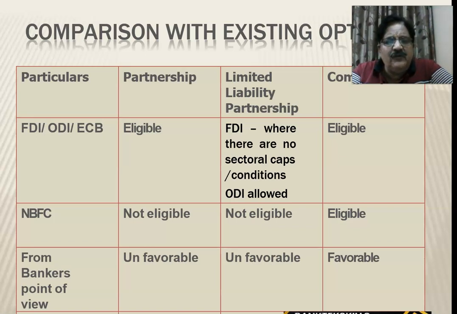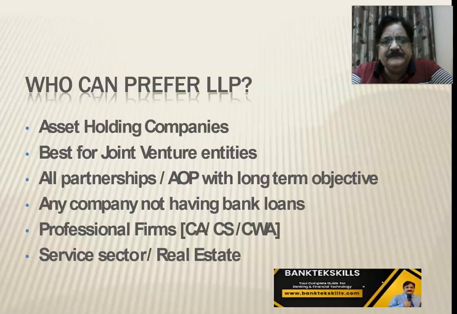From the bankers' point of view, partnership is unfavorable, LLP is unfavorable, but company is favorable. Who can prefer LLP? Asset holding company, the main company who forms various subsidiaries. Best for joint venture entities, those who start a joint venture, LLP is the best form to start a joint venture. All partnerships, association of persons with no long-term objectives, right? AOP with long-term objectives. Any company not having bank loans, professional firms, CAs, CS, CWA, right?